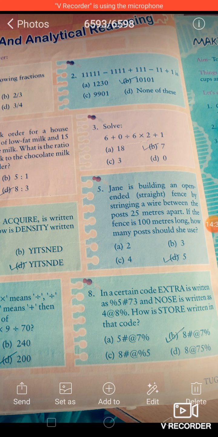So if you want to write STORE, S is 8, so you will write 8 first. Then the letter T, which is hash. Then O is given in NOSE, so O is the at-the-rate sign. And R is given in the first word, so R is 7 and E is the ampersand sign or percent sign. So this is how you can find the code.